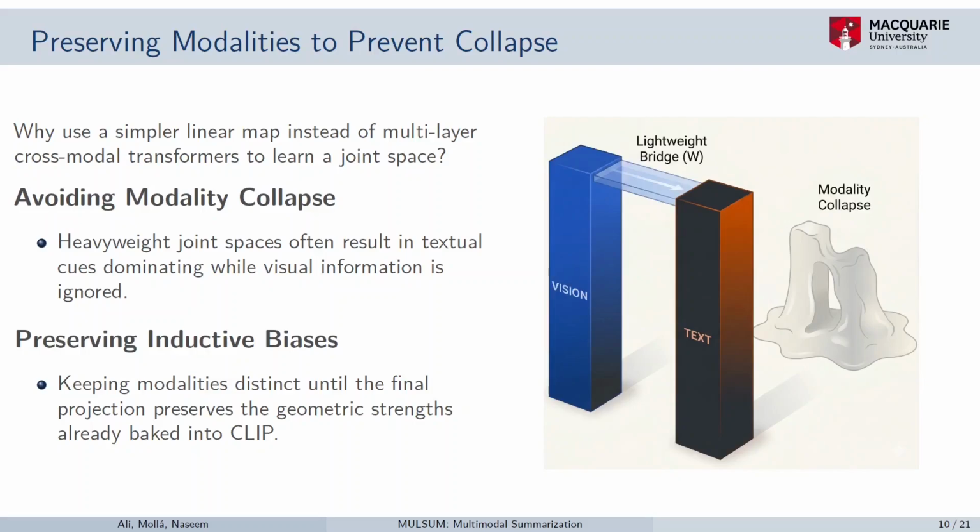Because if we combine both the information at the very start and then perform that cross-modal learning, most of the time the model learns to rely only on the text modality, that is, the text is the dominating component, and sometimes the model might learn to ignore the visual features completely. So in this case, we are ensuring that text does not dominate or have the opportunity to ignore the images up until the generation step.